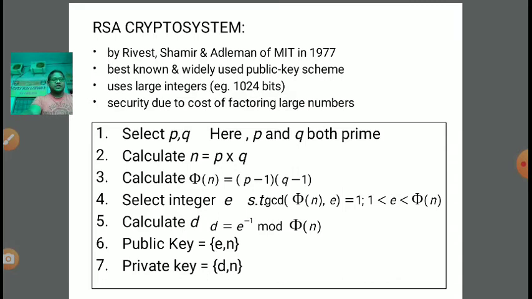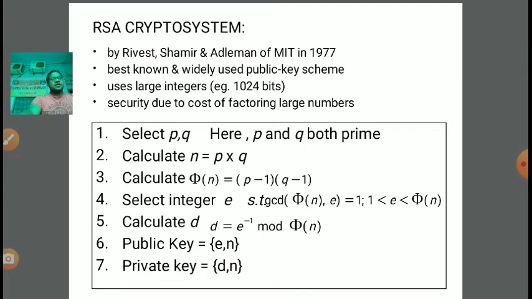So d is calculated. Up to this point, in the first step we selected p and q. In the second step we calculated n equal to p into q. In the third step we calculated phi of n equal to (p minus 1) into (q minus 1). In the fourth step we selected integer e, which is co-prime with respect to phi n. In the fifth point we calculated integer d, which is the multiplicative inverse of e under the modulus phi n.